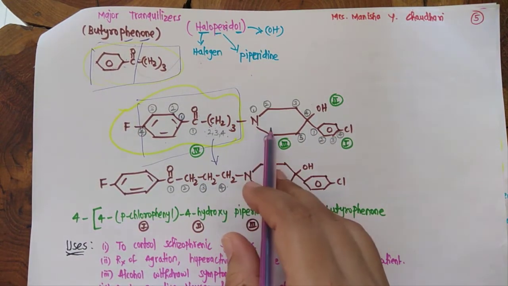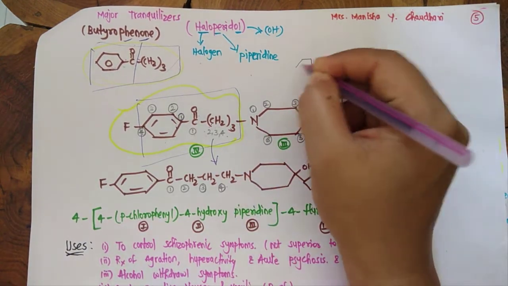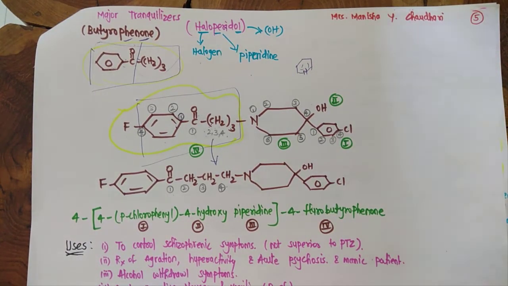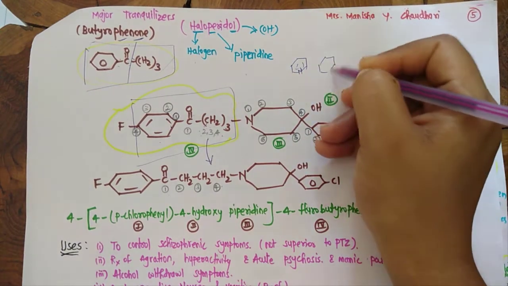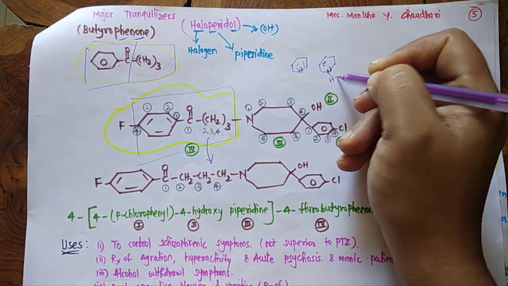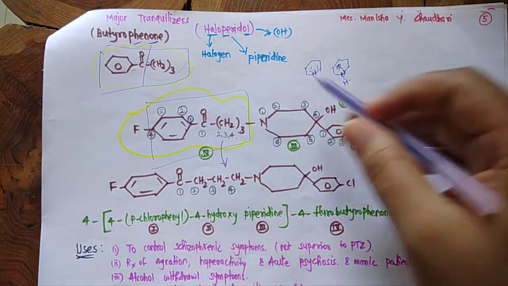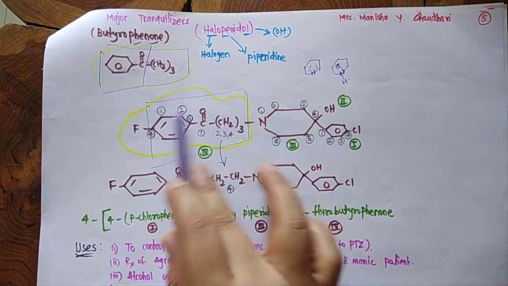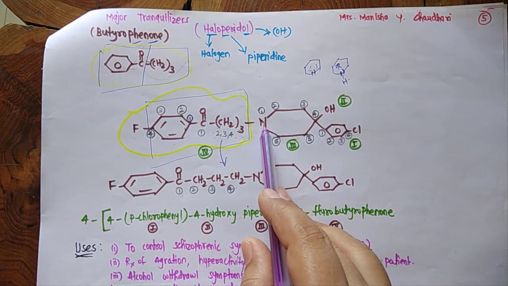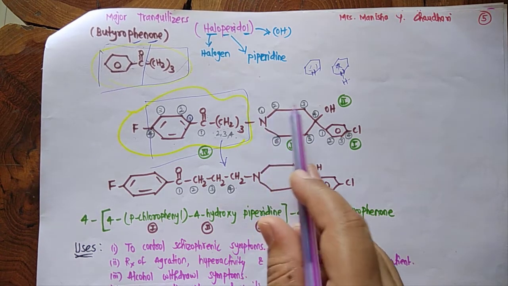Now the next heterocycle is piperidine. So here it is pyridine, six membered. You can refer back to our nomenclature videos. Pyridine, and when unsaturation is not there, this is saturated. When it is NH, it is piperidine. So now this is the piperidine ring. Instead of hydrogen there is butyrophenone attached to the nitrogen, and if you number according to the numbering rule, the numbering will start from the heteroatom. So it is 1 2 3 4.